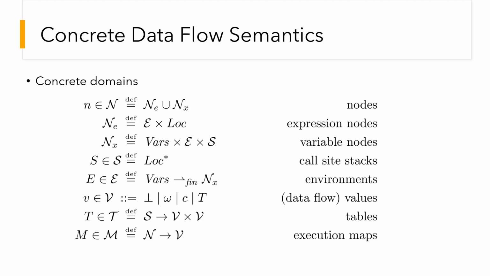Let's look formally how we define our concrete semantics. We model each execution step as a node. We have expression nodes that represent the evaluation point of an expression at a given location under the current environment. We also have variable nodes that represent the execution point of binding a value to an input variable. Variable nodes are modeled using, again, the current environment, the input variable itself, and the call stack to uniquely represent the current evaluation of the function body.